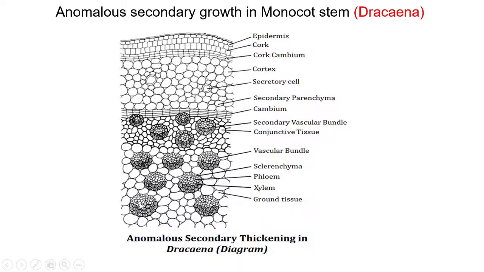Now, in this condition, these vascular bundles are scattered, and due to the abnormal activity of this cambium, they become secondary vascular bundles. Conjunctive tissues are there. They show the xylem and the phloem. In this way, we have completed this topic, anomalous secondary growth in Bignonia stem, Raphanus root, and monocot stem.